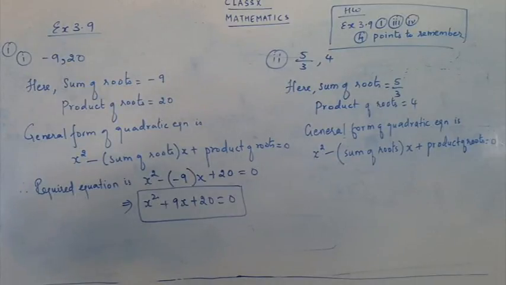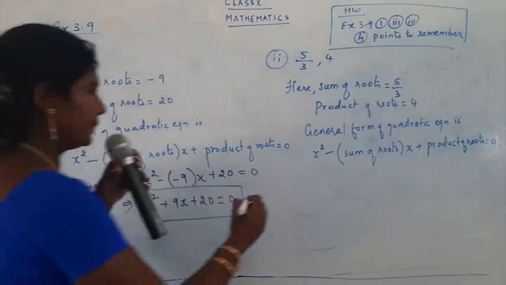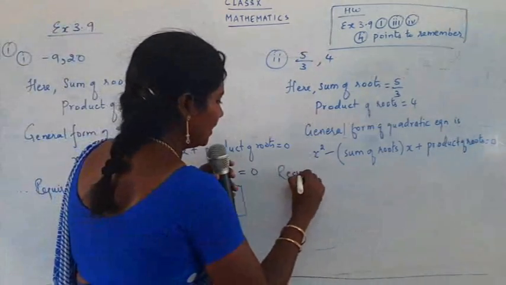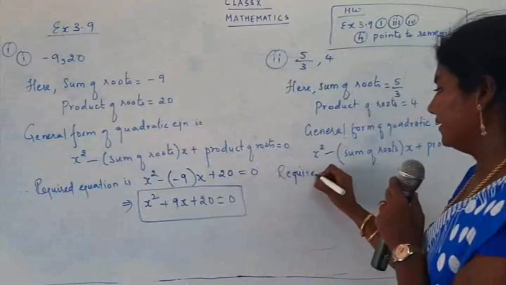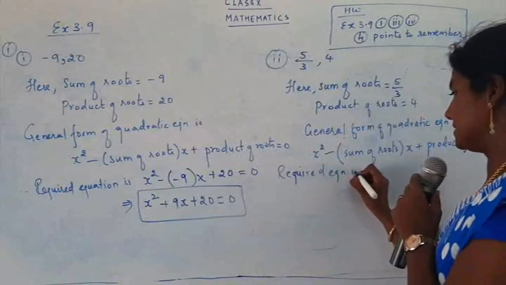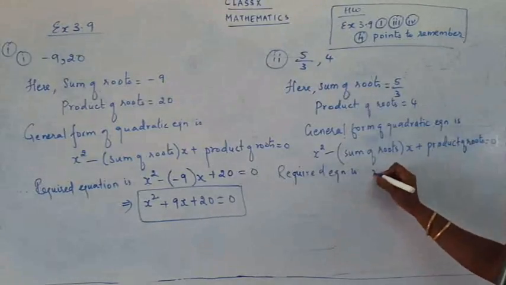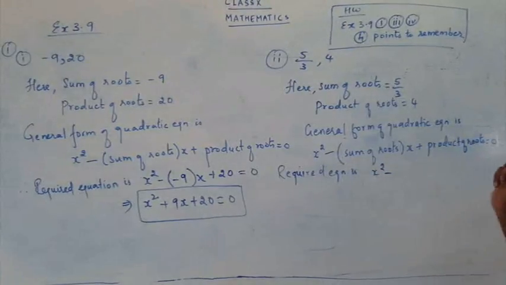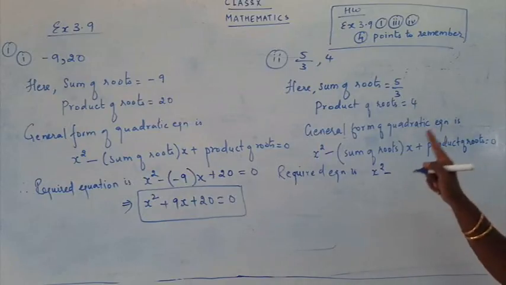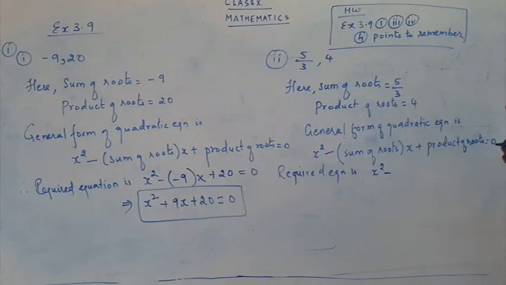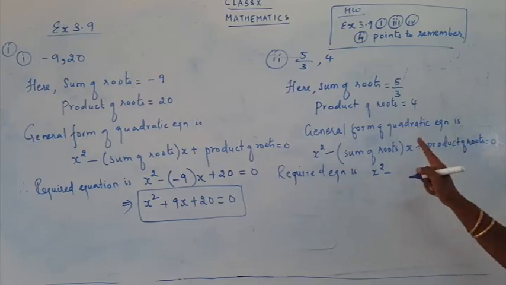Okay. Now we are just going to substitute the values, that's all. So we write here, required equation is x square. I'm just going very slow. Understand the numbers carefully, understand the steps, the way of substitution and everything carefully.